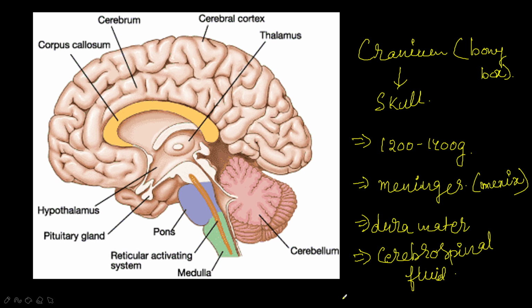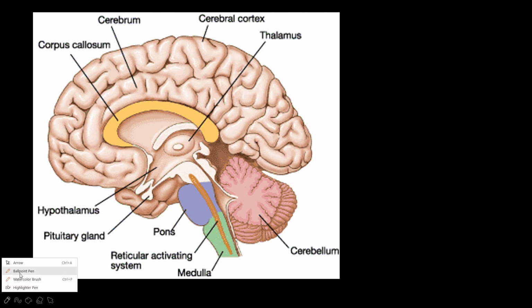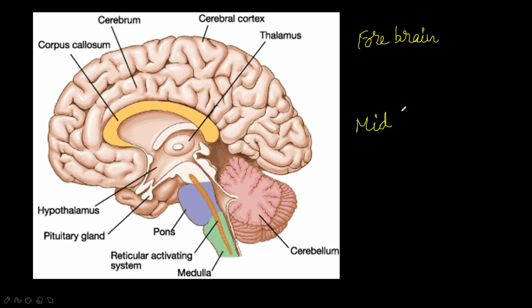If you see the divisions of the human brain, it is differentiated into three: forebrain, midbrain and hindbrain. Okay, forebrain, midbrain and hindbrain. What are the three? Forebrain, midbrain and hindbrain. Okay, divisions of the human brain.